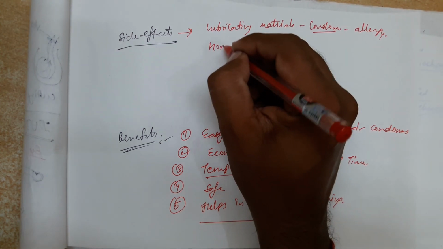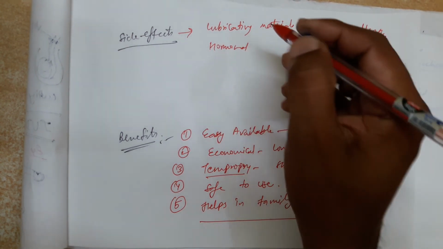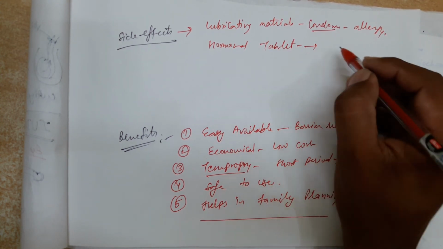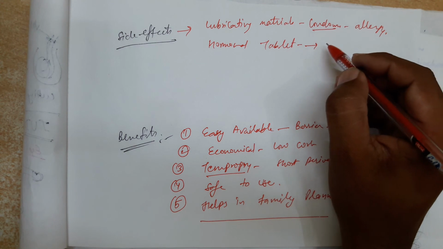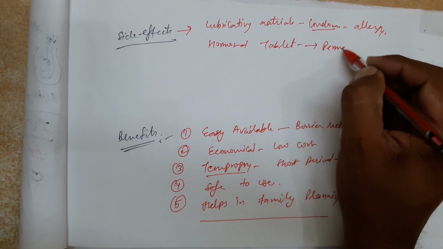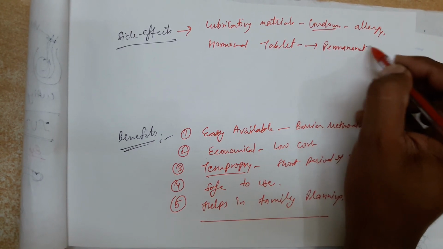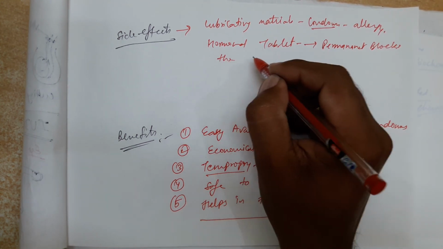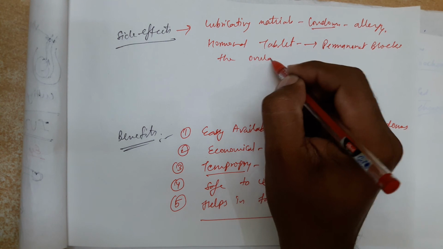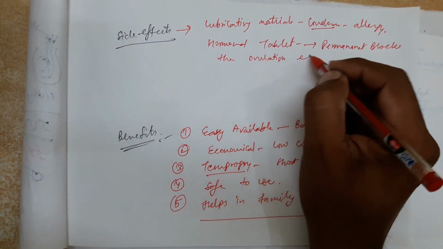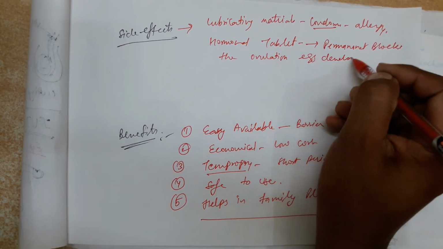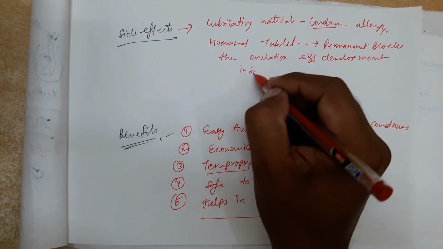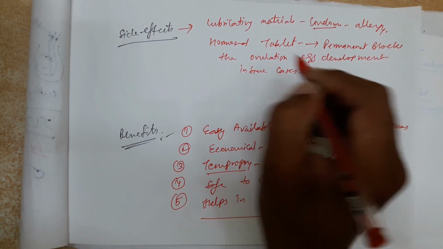Even hormonal tablets can sometimes permanently block the ovulation or egg development in some cases.